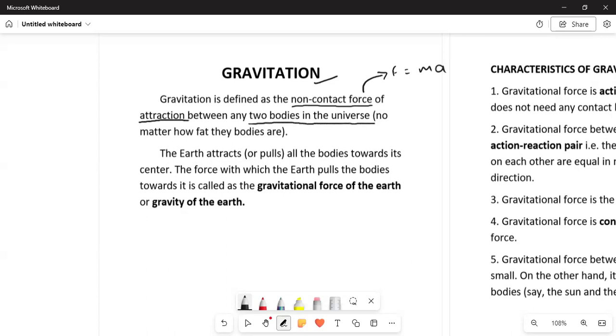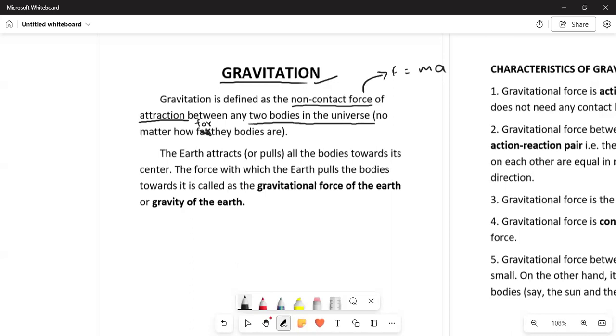And there is one line in brackets which says that no matter how far the bodies are, distance is never taken into account. Whatever may be the distance between the two objects in the universe, they will always have a non-contact force of attraction between them, and this is what is defined by the term gravitation.